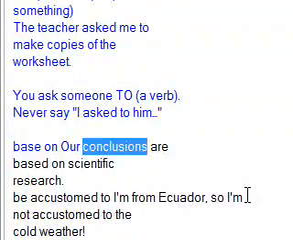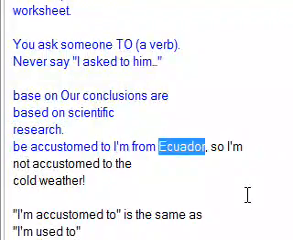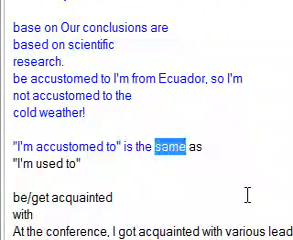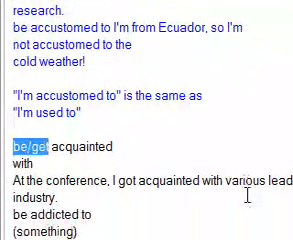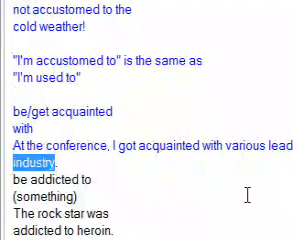Base on. Our conclusions are based on scientific research. Be accustomed to. I'm from Ecuador, so I'm not accustomed to the cold weather. I'm accustomed to is the same as I'm used to. Be/get acquainted with. At a conference, I got acquainted with various leaders in the industry.